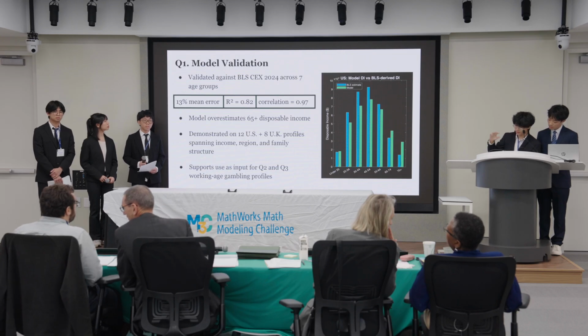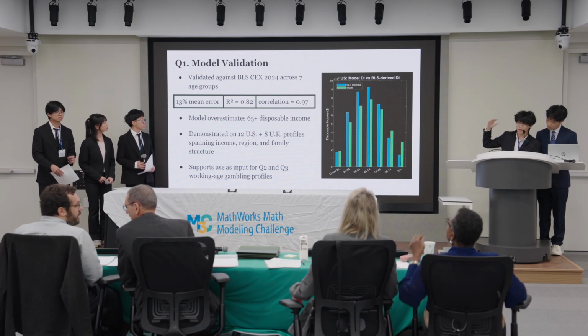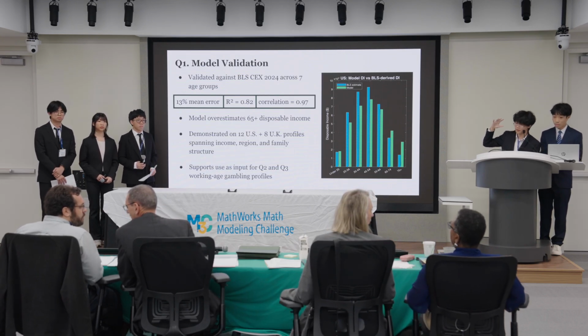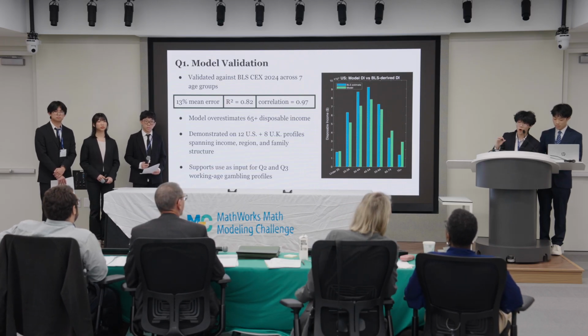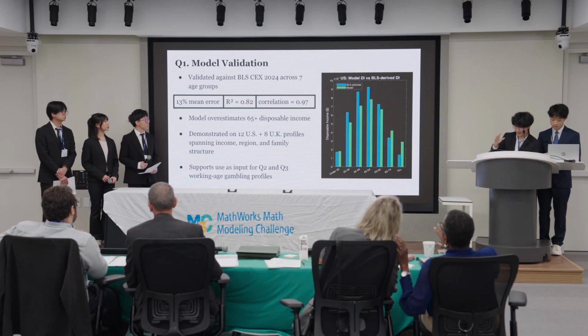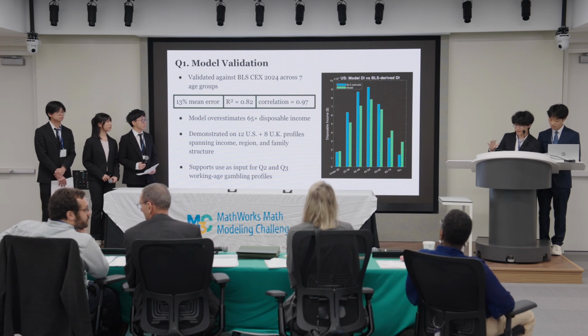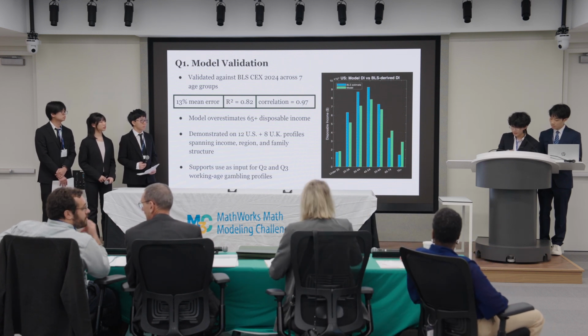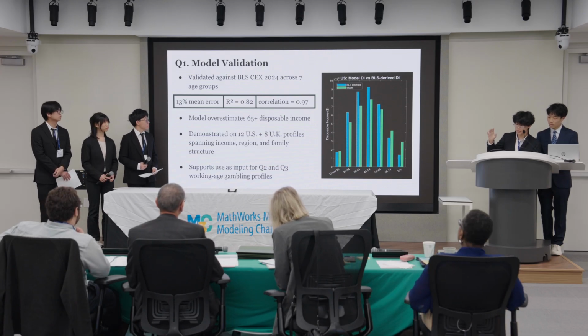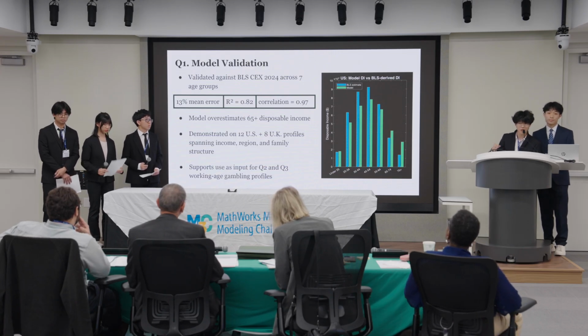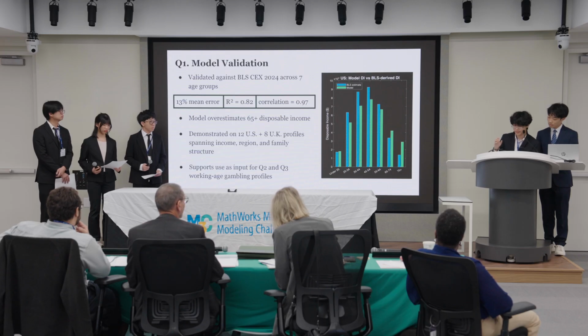Our model achieves an R-squared of 0.82, a correlation of 0.97, and just a mere 13% mean error, meaning we capture the life cycle shape of disposable income almost perfectly, with some level bias. The model undershoots working ages slightly and overshoots 65 plus, where post-Medicare healthcare costs spike behind our J curve, but since Q2 and Q3 focus on working age gamblers, we are very confident that these work as good inputs.